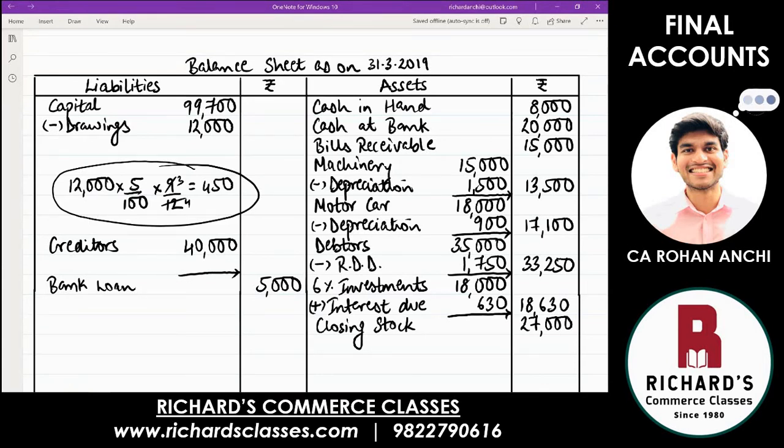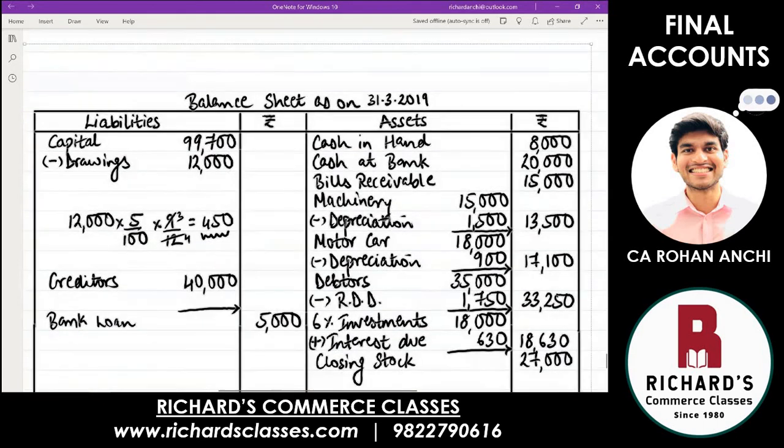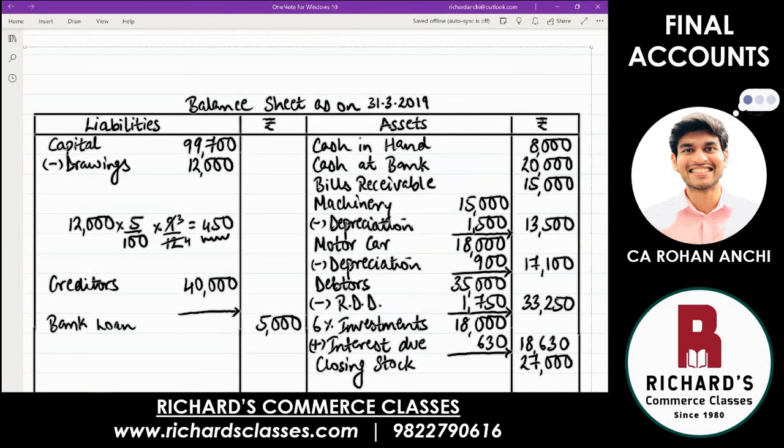Now pay attention. Now since we have calculated the amount of interest, what is the adjustment to be done? Look at the concept that we had studied earlier, that the business and the owner are two different people. So have a look on top. I'll just draw the situation. Owner and business. Two different people. What is drawings? The owner has taken money from the business.